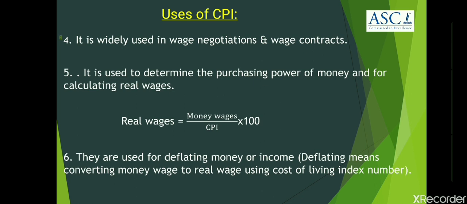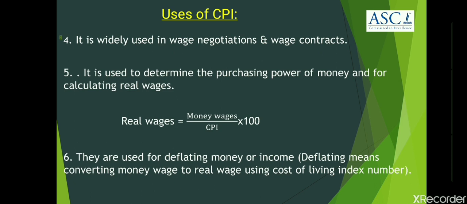The second point under the fifth use is about calculating real wages. Here we have a formula stating real wages is equal to money wages divided by consumer price index, multiplied by 100. Let us know what is meant by money wages and real wages.